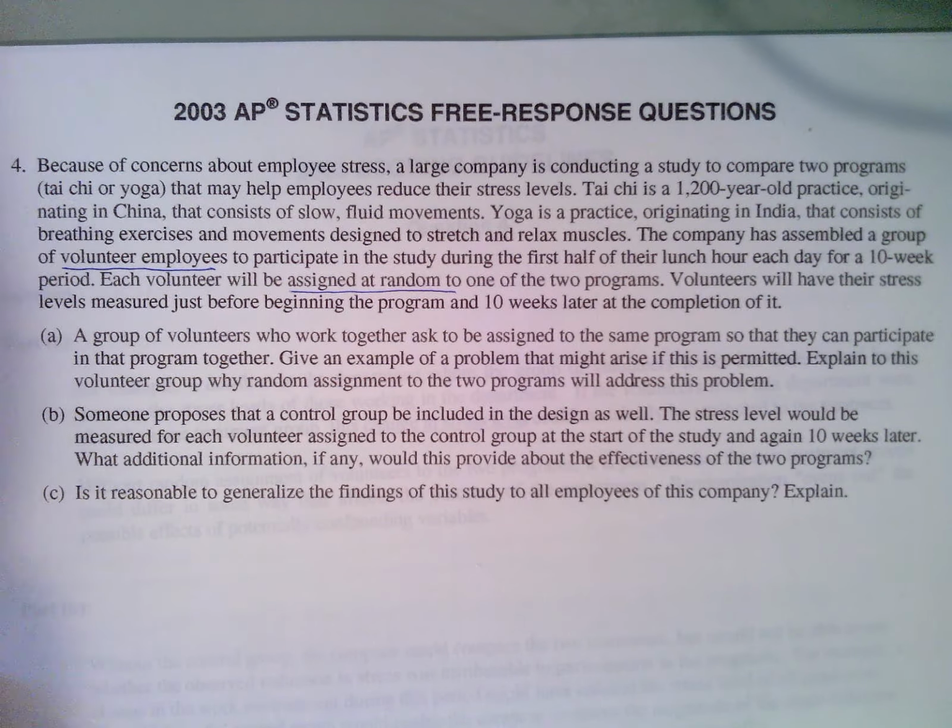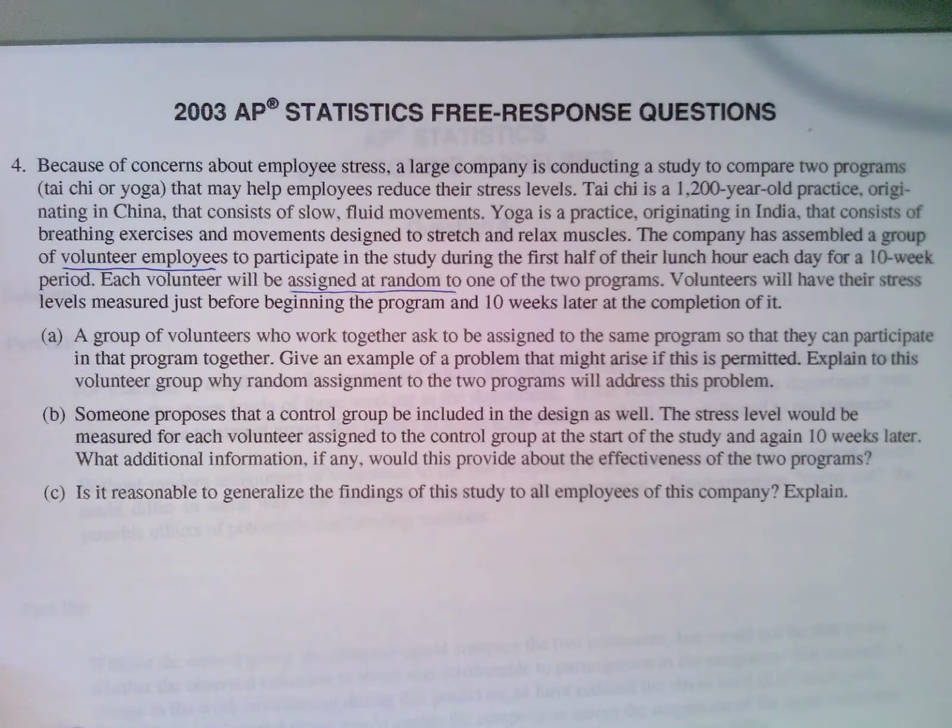So something that is changing the stress levels of the whole company, you would find that out with the control group. And you would say, well, the control group didn't do the yoga or Tai Chi. Let's see how they changed over that 10-week period. And we can compare that to the change in the people who did the Tai Chi and the yoga and see if there's a difference in the change, right? So not only did they change, but is there a difference in the two changes? So you can compare the groups, which is really powerful.